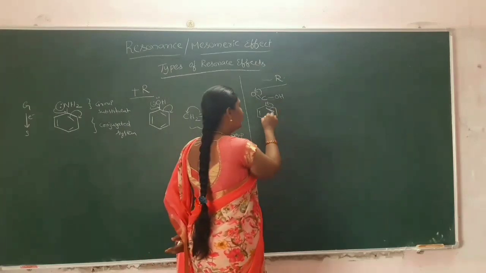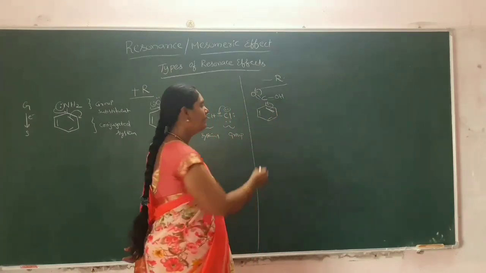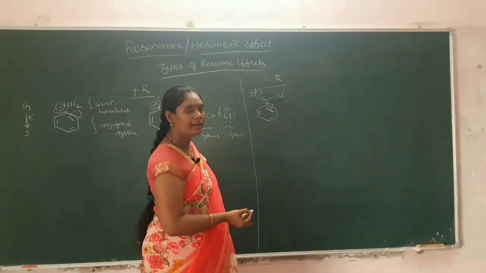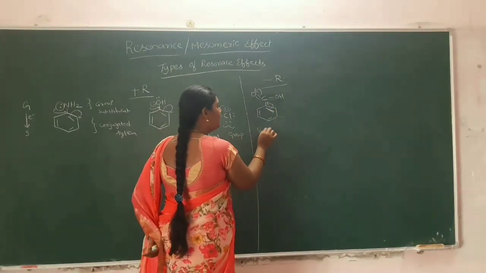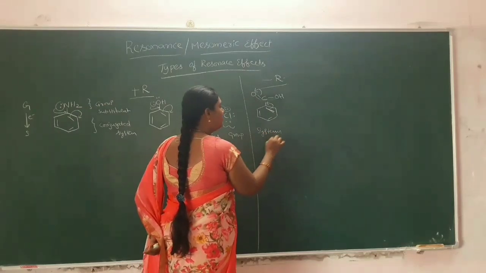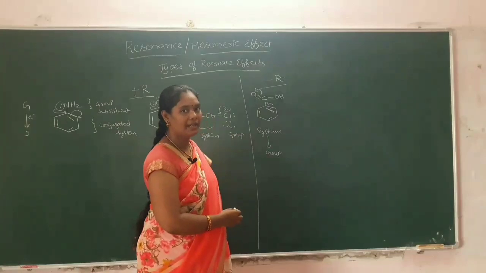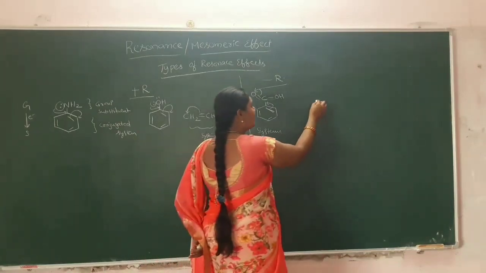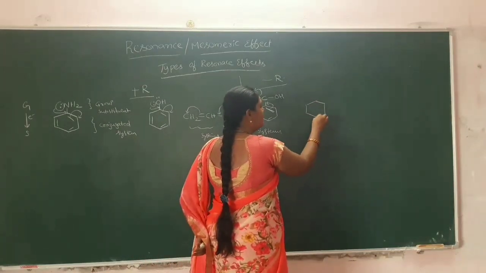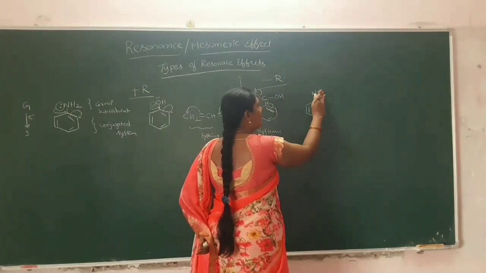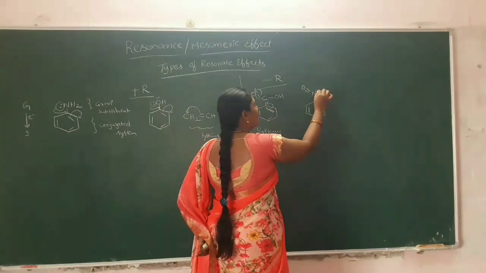So in this case, what you observe? The delocalization of the electrons, or migration of the electrons, from system to group. The group is nothing but the substituent. And we will see another example. Benzene might be substituted with nitro group, NO2.